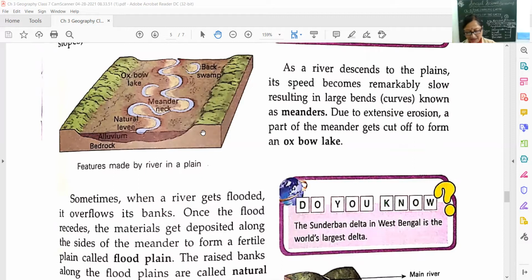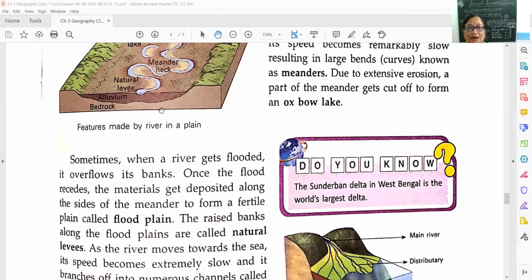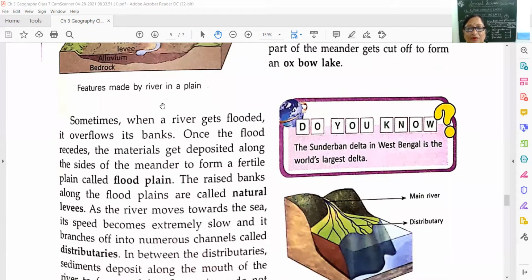The raised banks along the floodplains are called natural levees. Here you see in this picture, as the river moves towards the sea, its speed becomes extremely slow and it branches off into numerous channels called distributary. So here you see in this picture about the formation of distributaries.